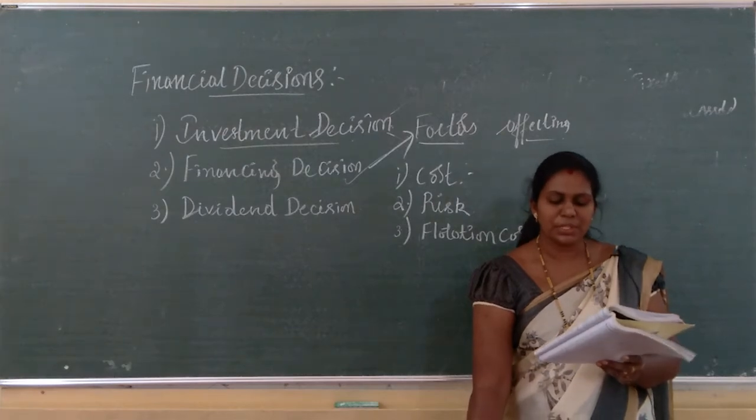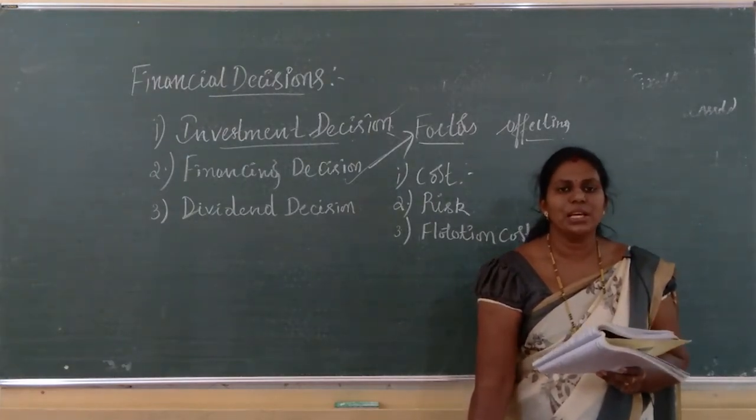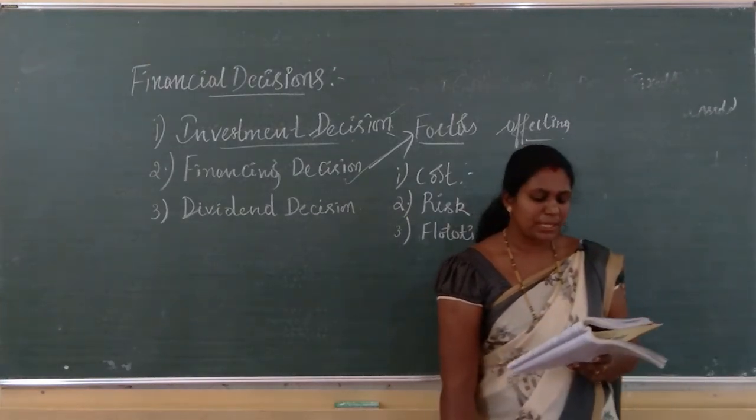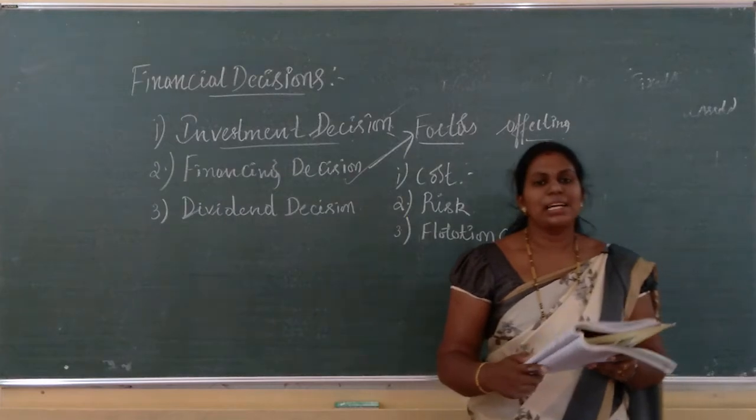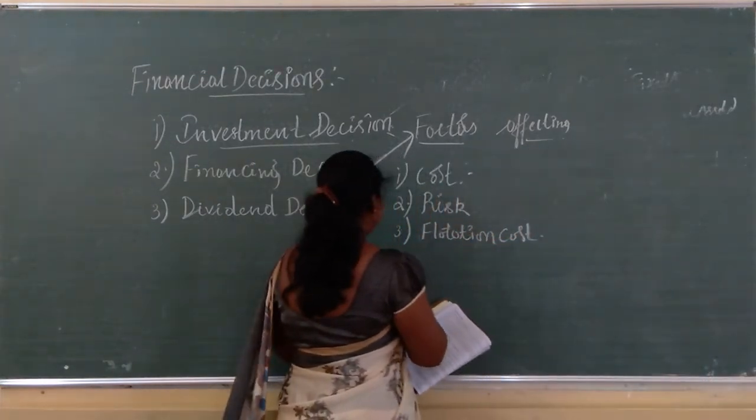So here, the source with the lower flotation cost has to be selected. Okay, the next one is, yes, the cash flow position of the company.